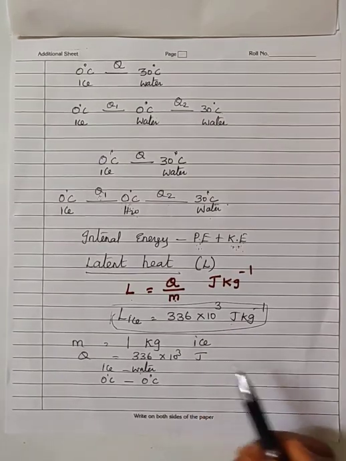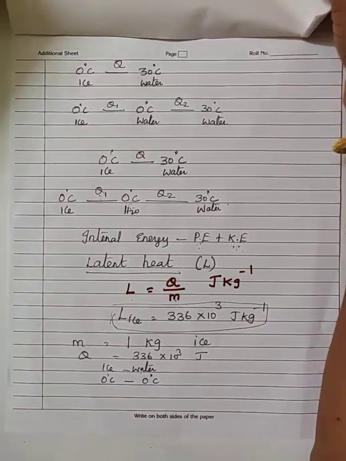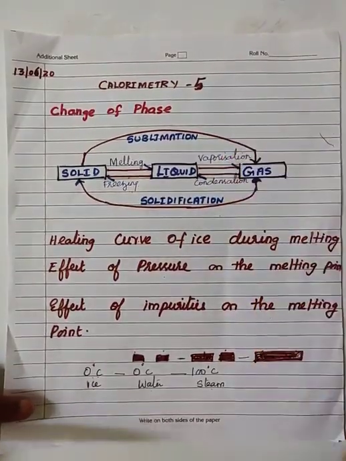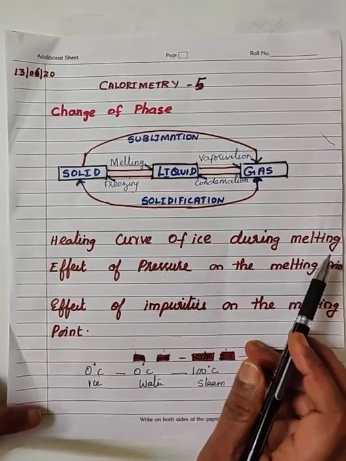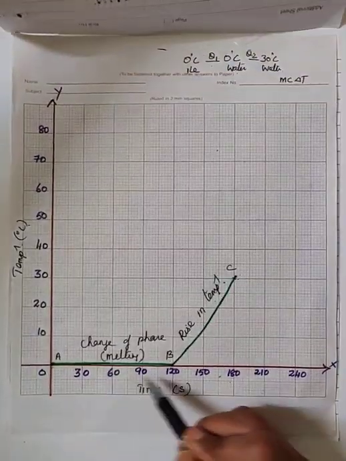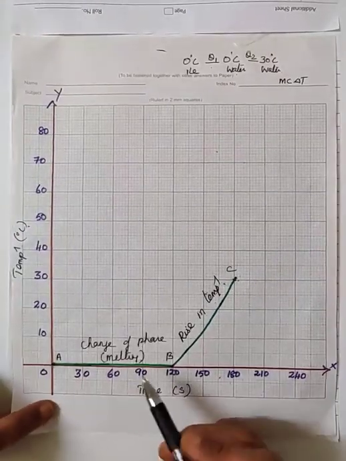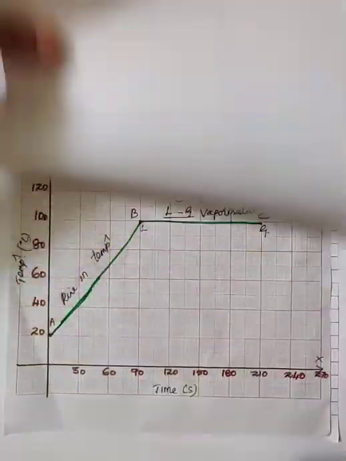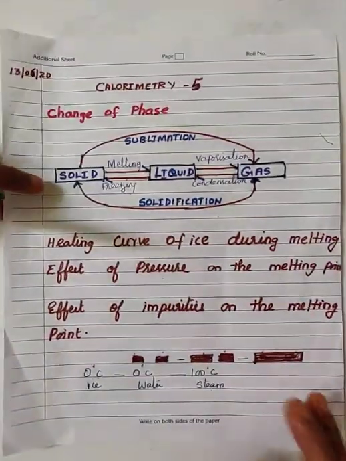Okay, students. So, before you attend the next class, please go through this change of phase. Today's class we have discussed change of phase, heating curve of ice during melting. The two graphs we have drawn are the melting curve for ice, and the next one, the heating curve for ice. The second one is the heating curve for water. Two graphs we have studied.